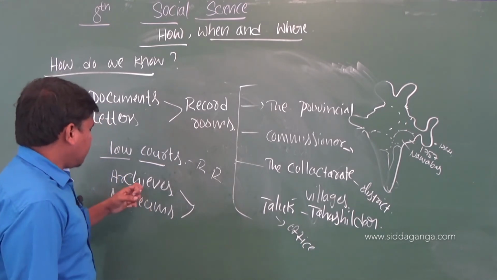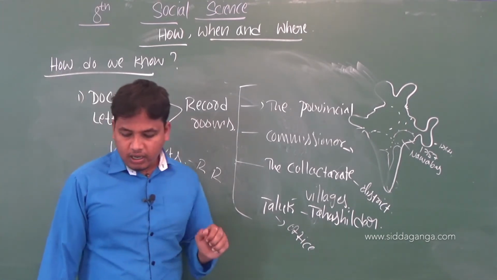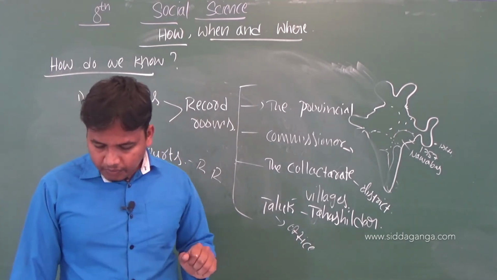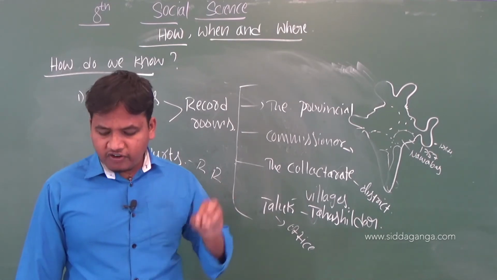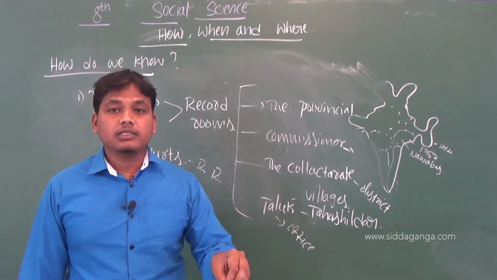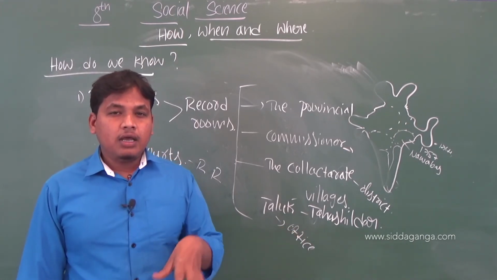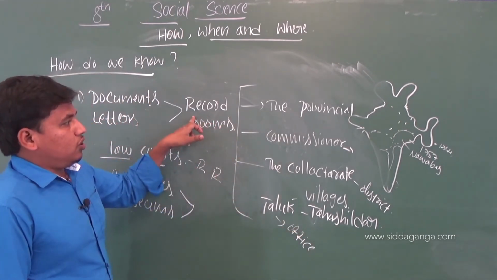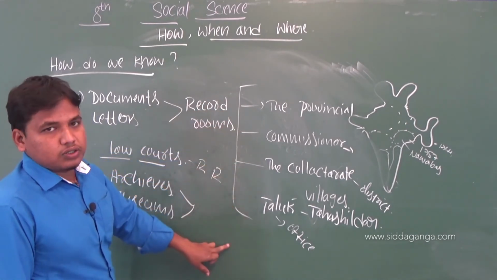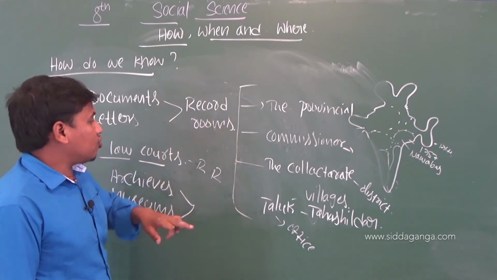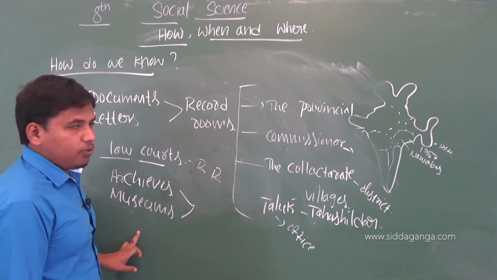They were established to preserve important records. They maintained the records in the record rooms. There are types of record rooms, and specialized record rooms are archives and museums.